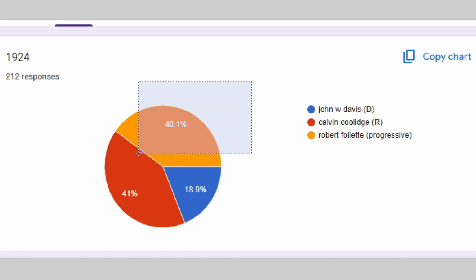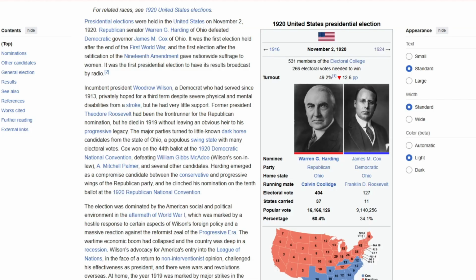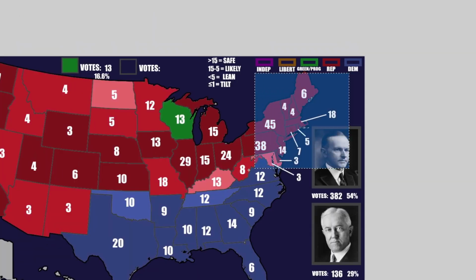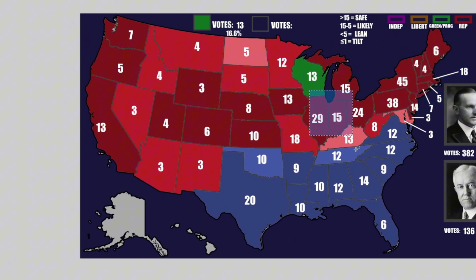I know you see this and you think that there's a very high chance that the progressive could win, but like I said before, popular vote does not always equal electoral vote victory. I believe you had to get 266 electoral votes. You have to get 266 electoral votes to win this. And as you can see here, there's a lot jumbled right here, there's a lot right here, and there are certain clusters that matter more.